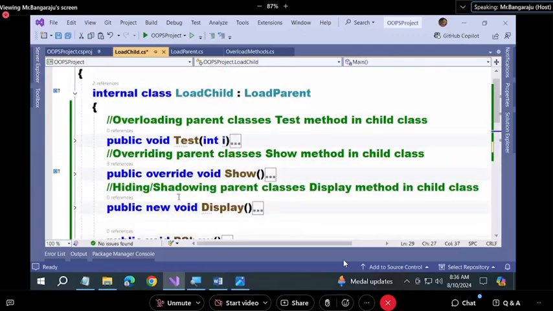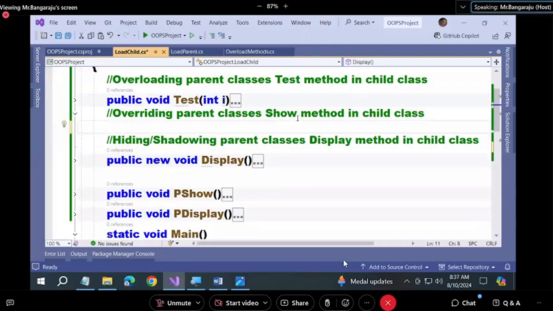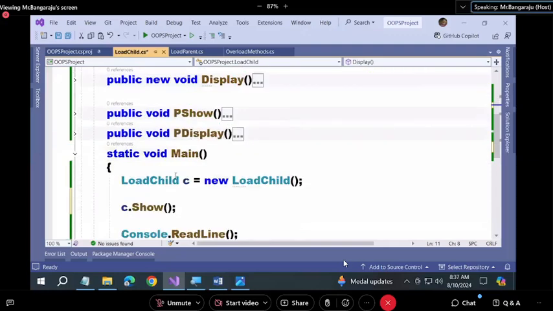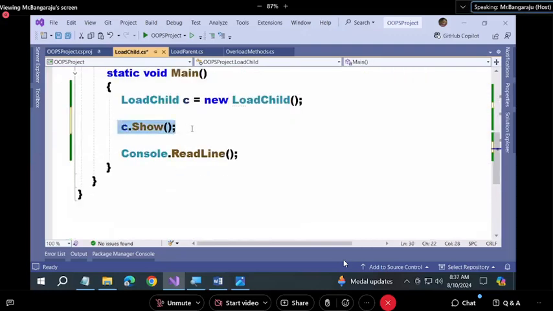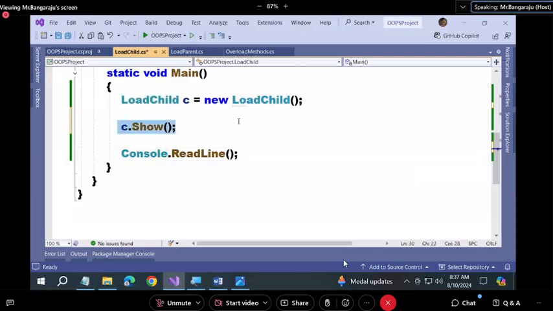Sorry guys, I did not re-implement this method now. Which one? Show. Okay, deleted. Did not re-implement it. Now see, when I'm compiling the program here, C belongs to which class? First it will verify in the child class or parent class? This is a question.